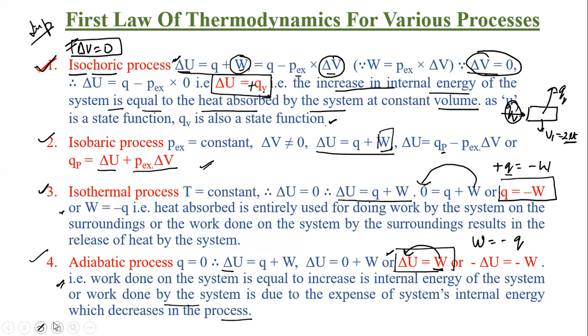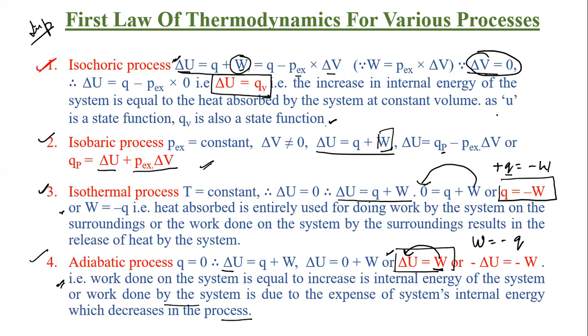Now tell me one thing: U, internal energy, is said to be a state function. State function means it only depends upon the initial and the final state. Internal energy doesn't depend upon the path. It is the sum of each and every amount of energy. Suppose potential energy is decreased, but some amount of kinetic energy is not decreased. If you are summing up everything, U, internal energy, is a state function. It does not depend upon the path which is followed.